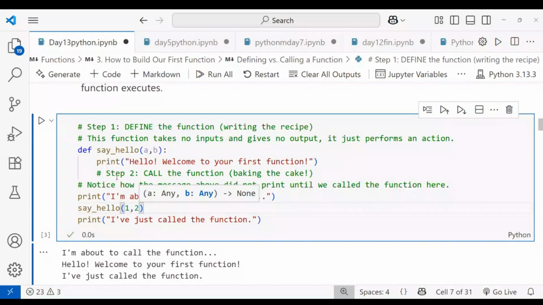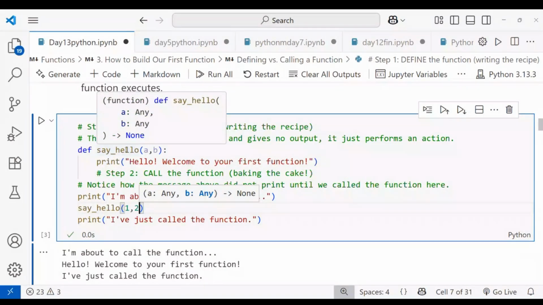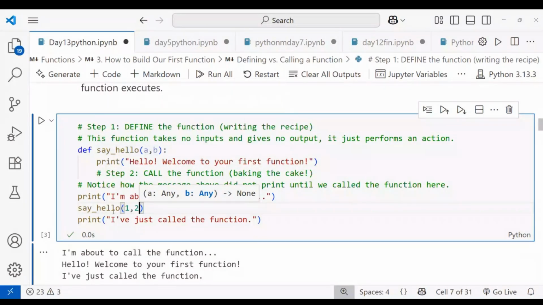Like that, I will pass some values to perform some task. When I am doing the addition, I will pass a definition, add sum of two numbers. I'm passing here a comma b. Here I'm giving 1, comma 2. That is the value. When you're calling this function, it passes the value to this function. The function goes to the logic, takes the values, performs the task, then prints your values. Like that, it will work.